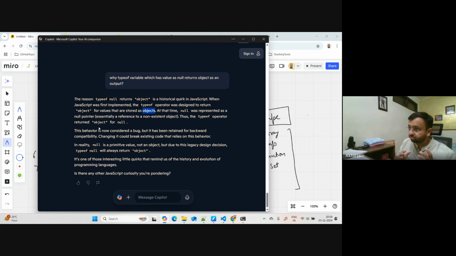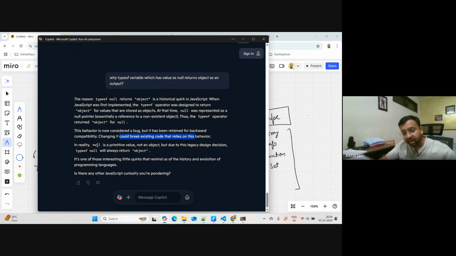But now that is not true anymore, but they cannot revert those changes because of the backward compatibility which they wanted to have with the legacy applications, which were developed using the code which was existing at that point of time, right? You can read here. The behavior is now considered a bug, but it has been retained for backward compatibility. Changing it could break existing code that relies on that behavior.